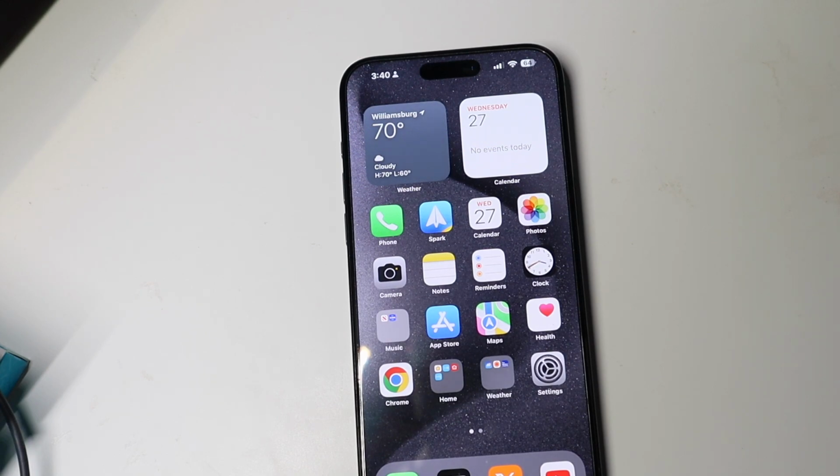Other than that, though, I'm not really finding anything new. I don't see anything new in terms of the music stuff. For watchOS 10.1, it looks like the code is there for the double tap on the Series 9 and Ultra 2, but it is not working yet. So we may see that in 10.1, but it's not in the first beta as of right now. So that's just what's new right off the bat on iOS 17.1 Beta 1.